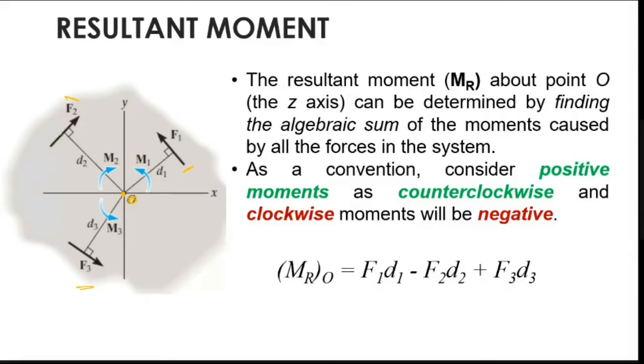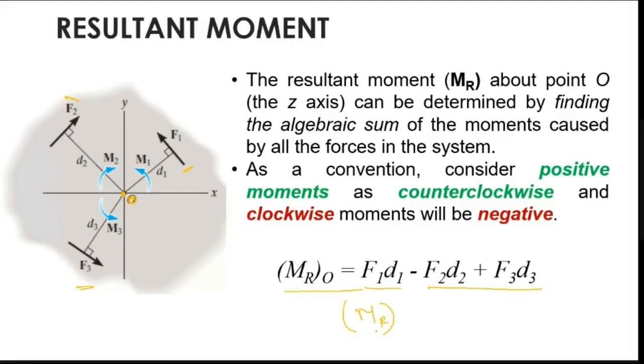Right? F2 into D2, it is rotating clockwise, so negative. F3 into D3, again, it is anti-clockwise, positive. So I can add all your moments with respect to that point, and I will get the overall moment. That is your resultant moment. So always consider anti-clockwise as positive moment and clockwise as negative moment.